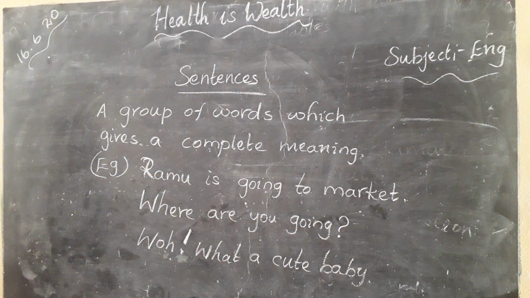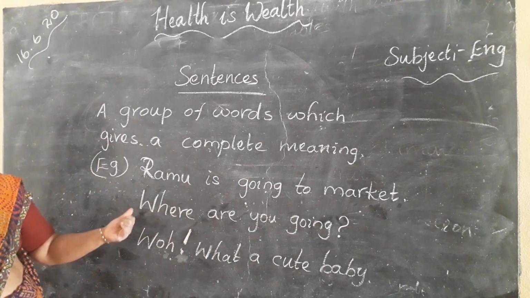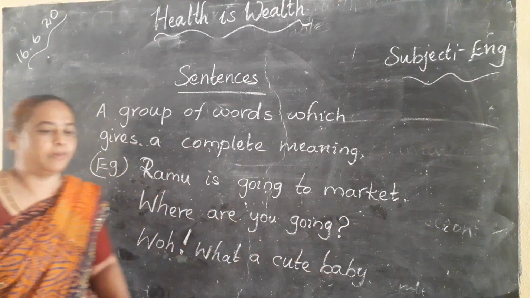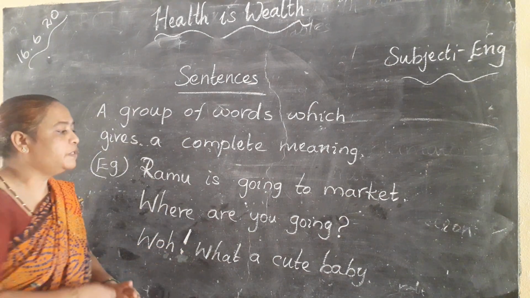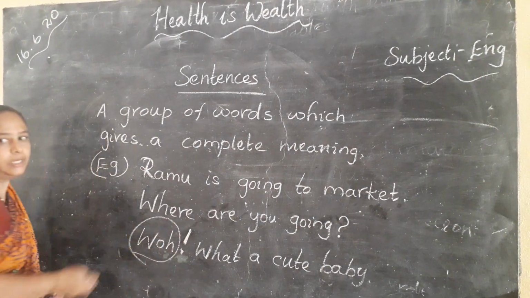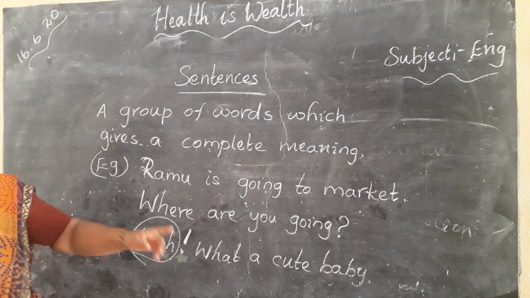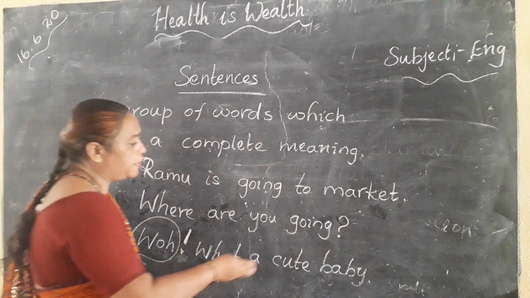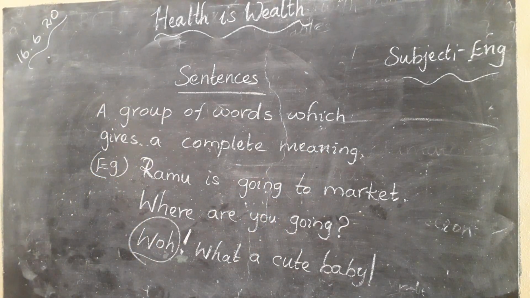Okay, so we have to remember that every sentence starts with a capital letter and ends with the full stop. In question cases, we have to end the sentence with the question mark. If it is an exclamatory sentence, that is, a sudden expression, it has to end with an exclamatory mark. Here, because this is a sudden expression, wow, isn't it? So I am placing the exclamatory mark here. You might ask why we are not placing it here. Here also we can, what a cute baby! Here also I can place an exclamatory mark. Okay, these are the basic rules of sentences.